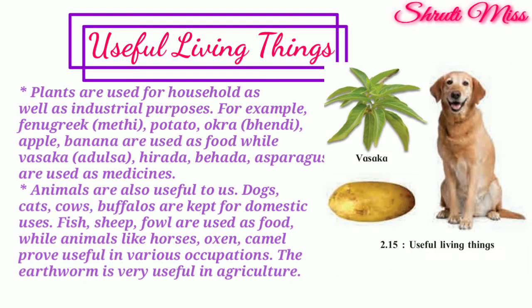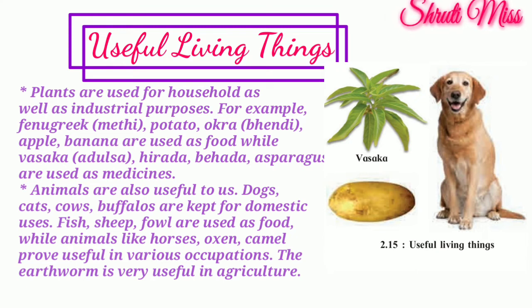Now, useful living things. Plants are used for household as well as industrial purposes. For example, fenugreek, potato, okra, apple, and banana are used as food, while vasca, hirada, behada, and asparagus are used as medicines. Okay, so there are two types of uses of plants.